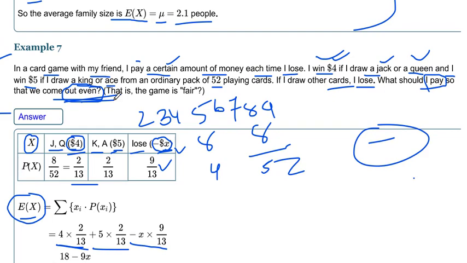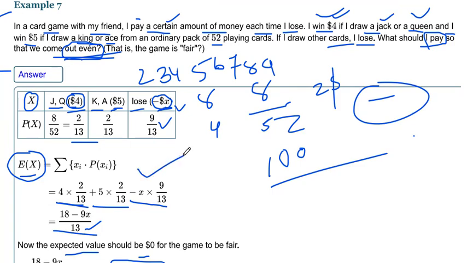If I perform the experiment 100 times, meaning I pick a card from the deck 100 times, there should be no profit or no loss, if it is $2 for losing, $4 for jack and queen, and $5 for king or ace. So these are the uses of the application of expected value.